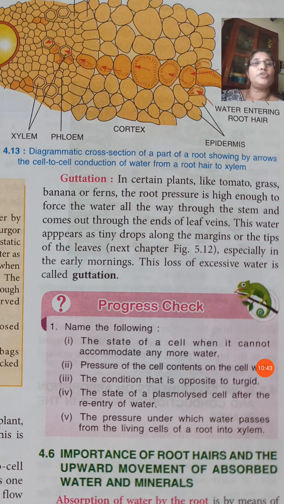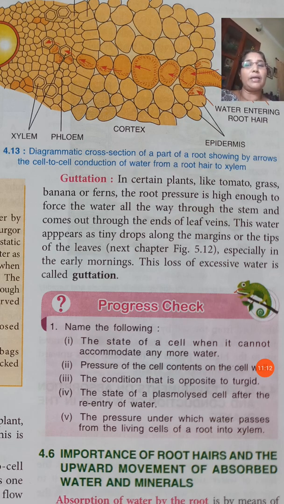At the margins of the leaf we can see drops of water. The soil must be well watered, so the root absorbs enough water and that root pressure reaches up to the end of the veins of the leaf, so that water may come out through the opening at the tip of the veins.